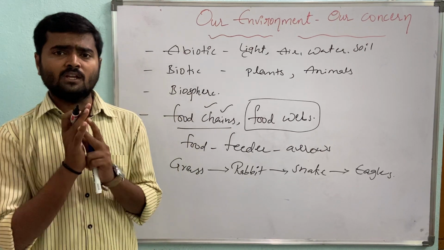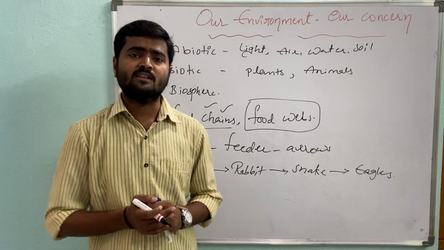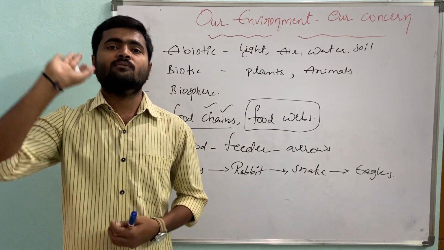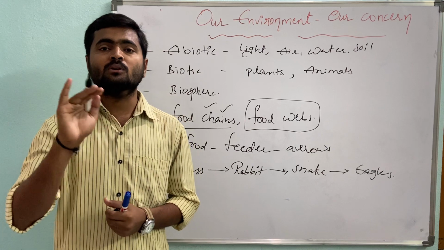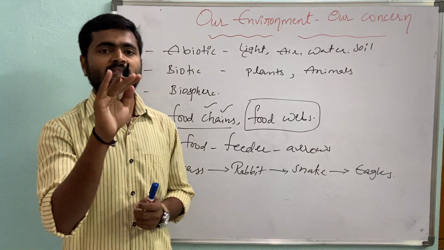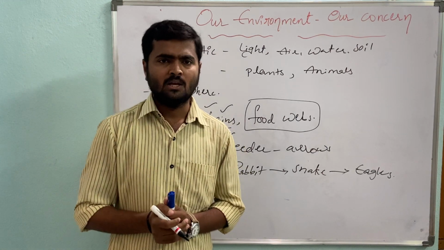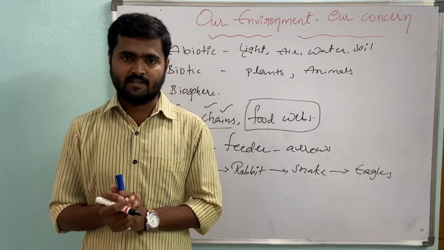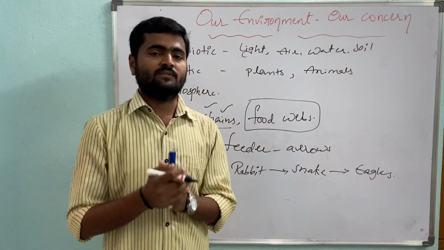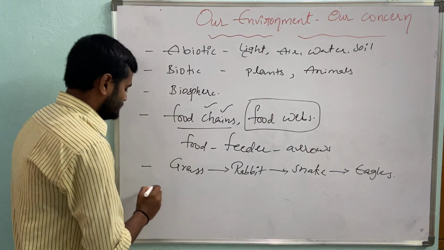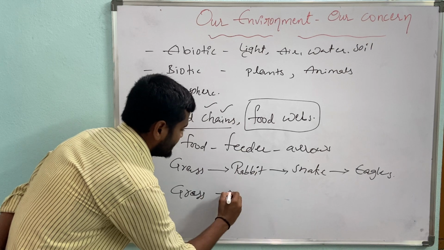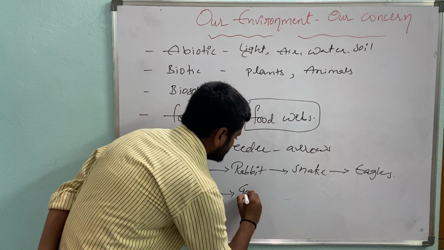If you observe our surroundings, most of the food chains are not more than 4 levels. Sometimes they are 3 levels or sometimes 4 levels. For example, if you take grass again, grass is eaten by what? Grasshopper.